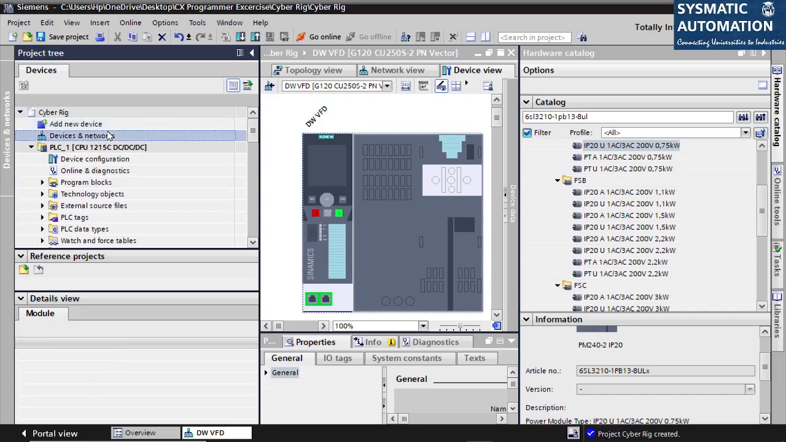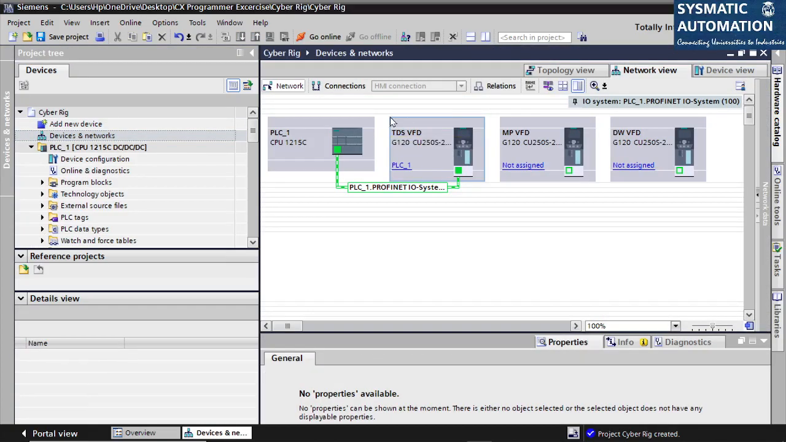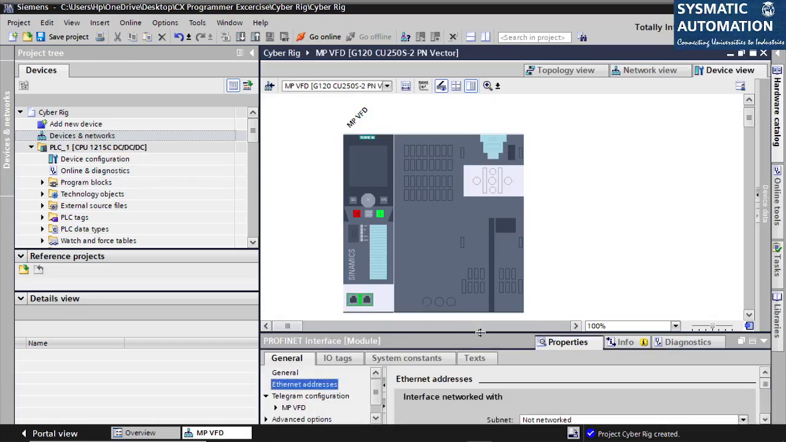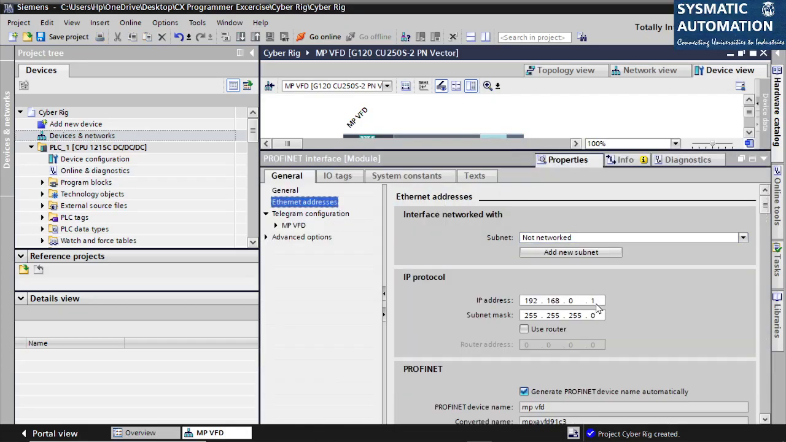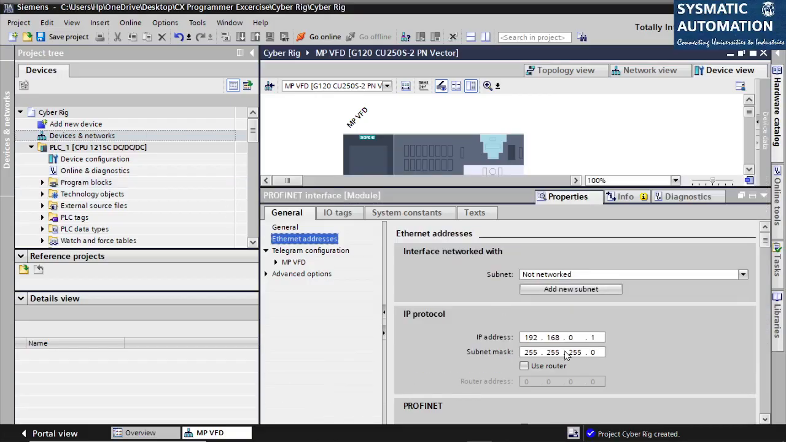Now if I go to devices and networks, this drive I already connected. Now if I see the IP address for this, it is again 1. By default it always takes the IP address as 1. So I have to change it. Either I can change it here as 2 or 3 or 4.